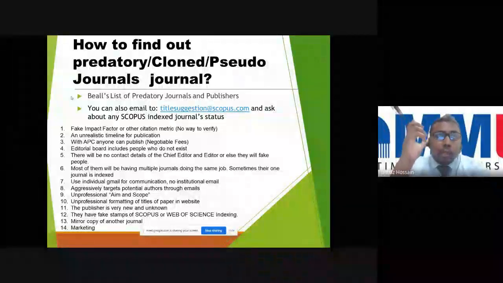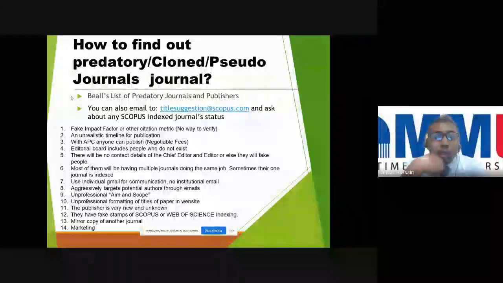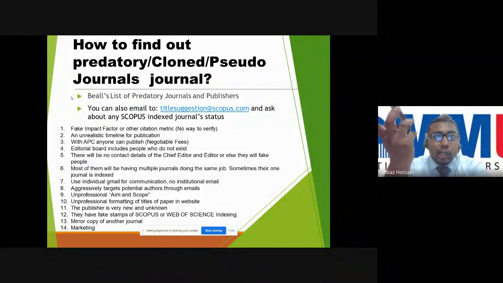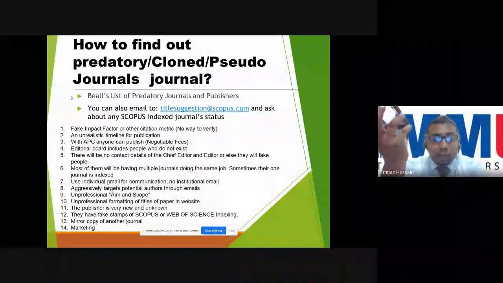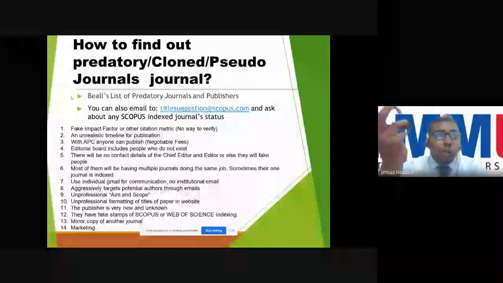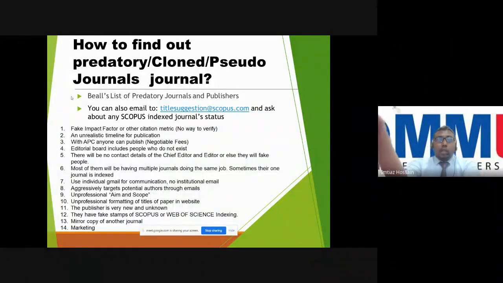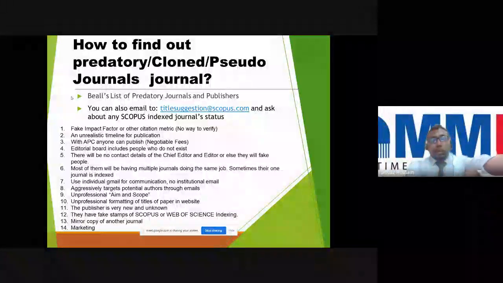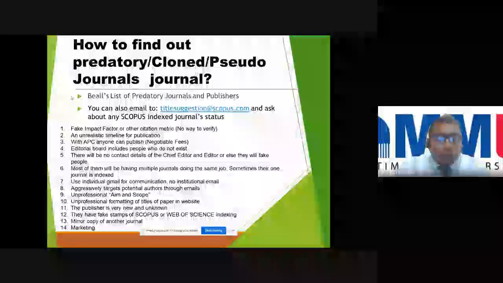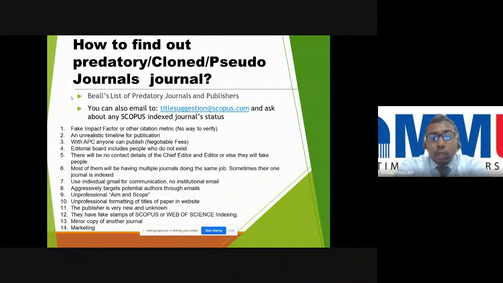So sometimes these journals are fooling the people. There will be no contact details of the chief editor and editor, or else they will fake the people. No contact details. They are using Gmail only for communication, no institutional email. So how come a journal doesn't have an institutional email? Okay, if you see negative indications like this, then you should suspect and try to avoid them. And most of them will have multiple journals doing the same job.